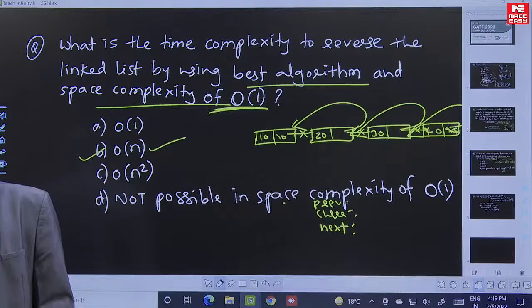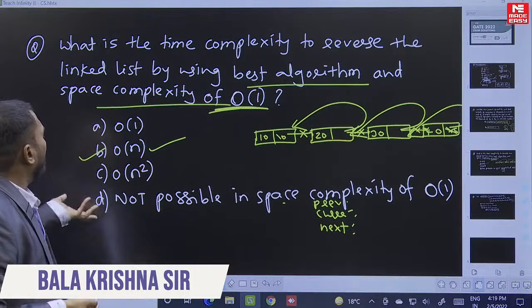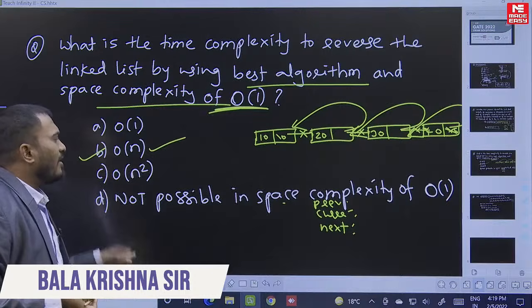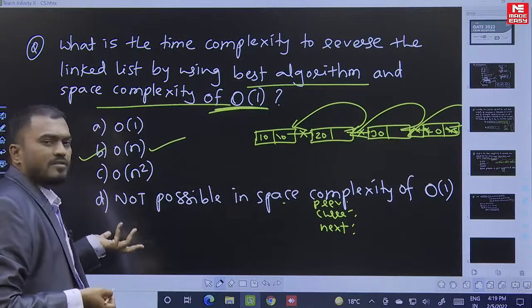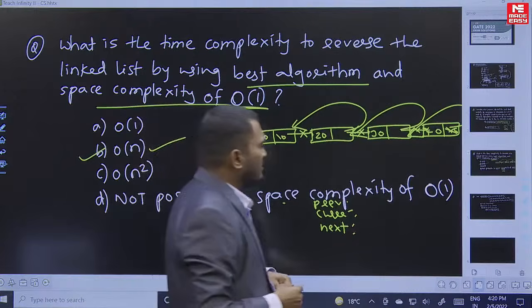Somebody is saying n log n, and I really don't understand why n log n. Maybe the options may include n log n, whatever it is. So n log n is not required at all. Log n, there is no chance. So order of n. Is that clear for everyone? That is pretty much easy.